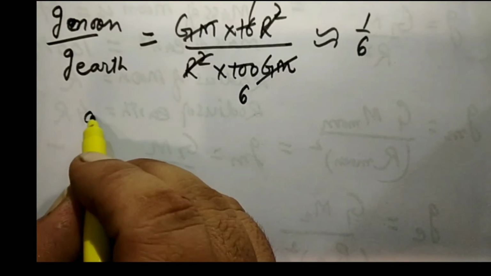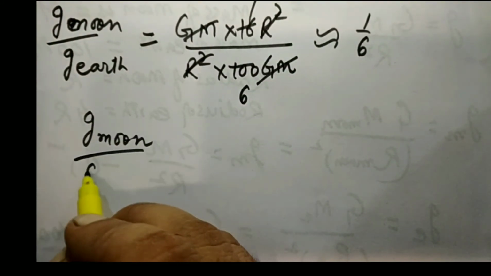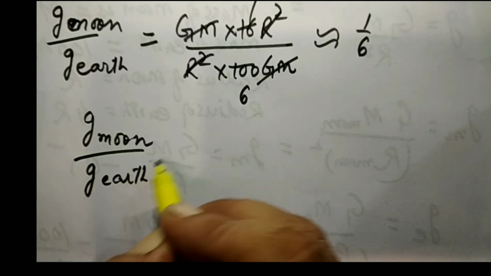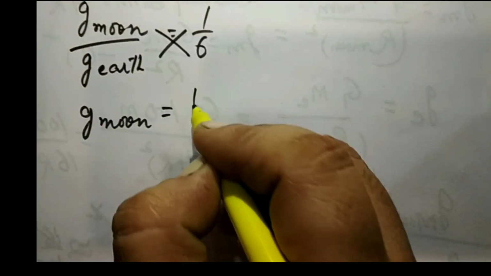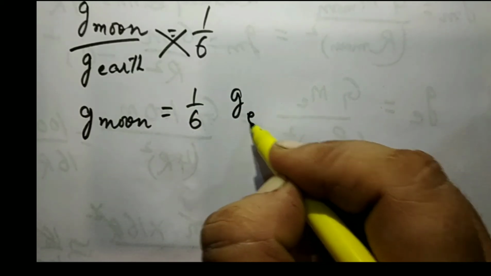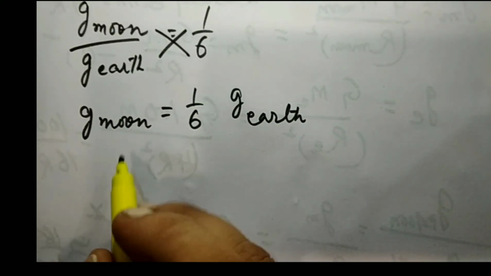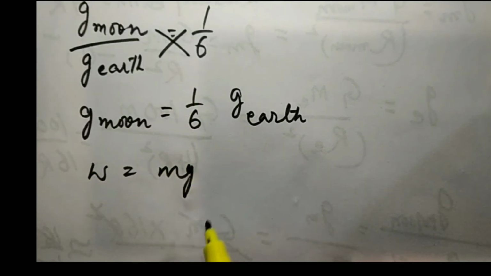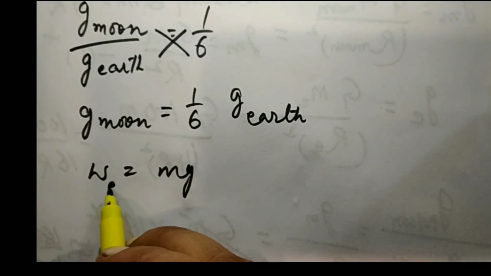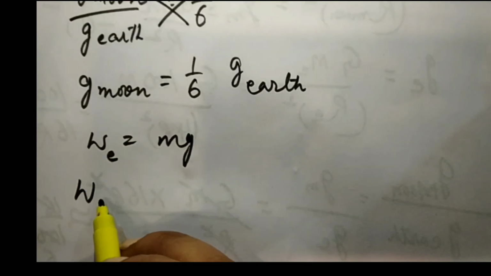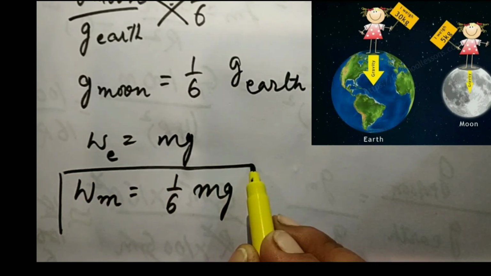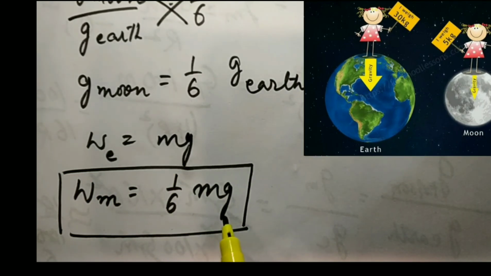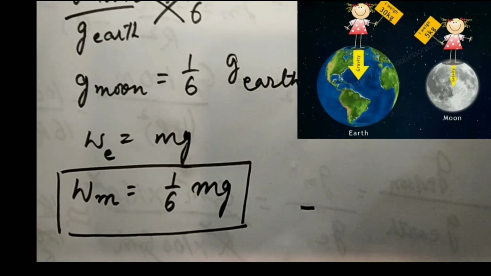So by cross multiplying, we can say that value of g on the moon will be equal to 1 by 6 of the value of g on the earth. So the weight is mg. So the weight of the object on the earth will be equal to mg, but on the moon it will be equal to 1 by 6 of the weight of the object on the earth. That is 1 by 6 mg.